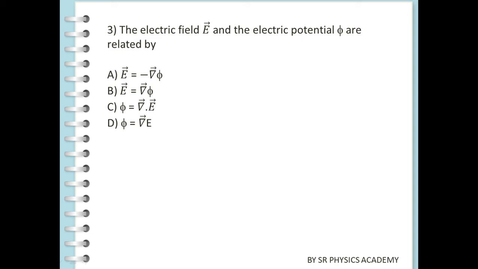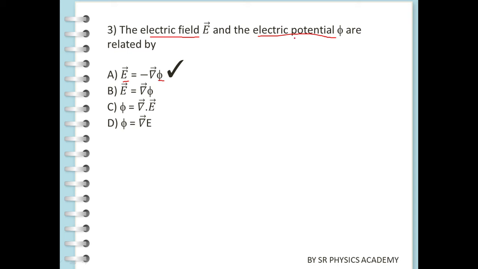See, the relation between electric field and potential is mathematically E equal to minus del phi. Here E is the electric field and phi is the electric potential, because in the question they are giving electric field E and phi. Or they can give the name V also, capital V.